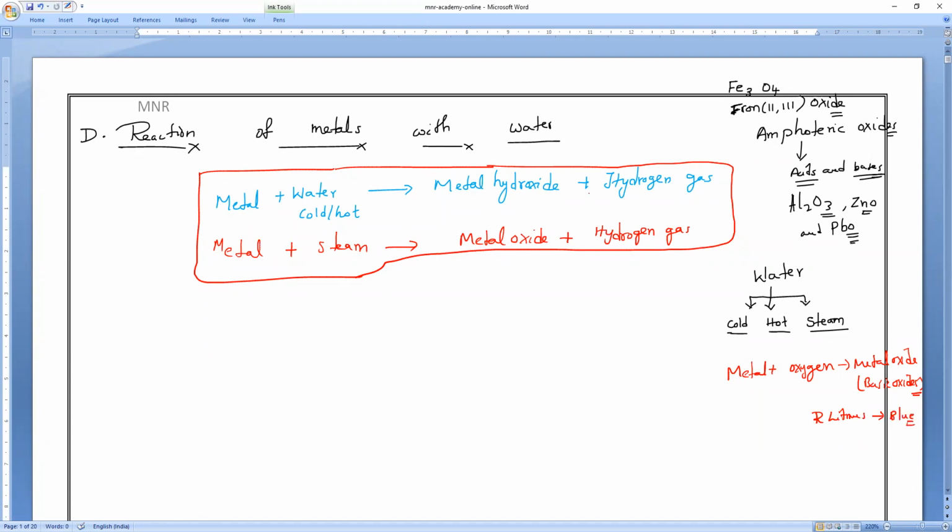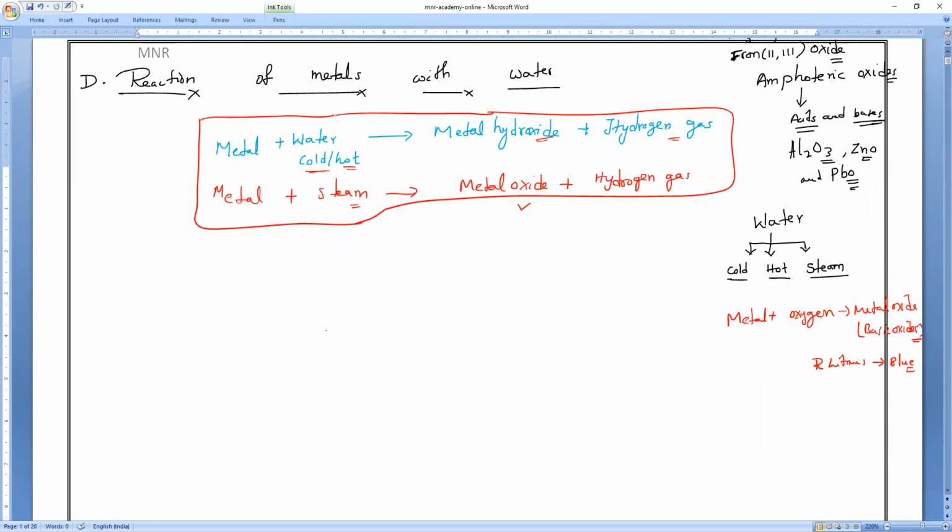Clear, everybody? So metals react with water, cold water or hot water, and form metal hydroxide plus hydrogen gas. Metals react with steam and form metal oxide plus hydrogen gas. So that is what is happening. Do you all understand, everybody? All of you clear? Anybody having any doubt, you can ask. Understand, Abhirami, Guru?